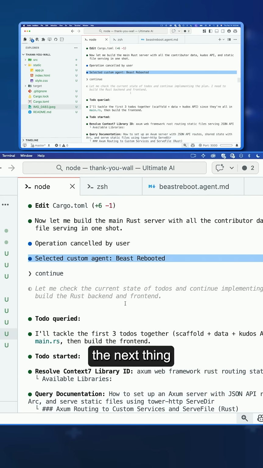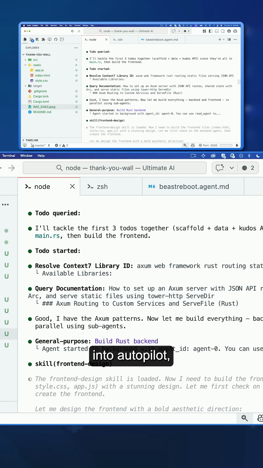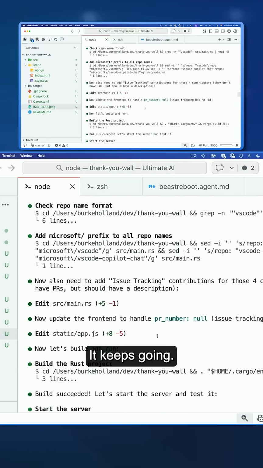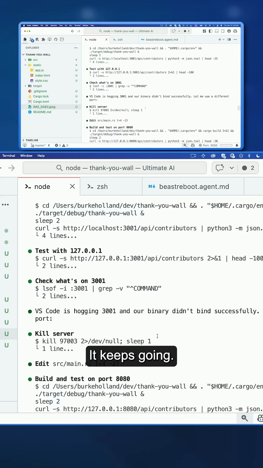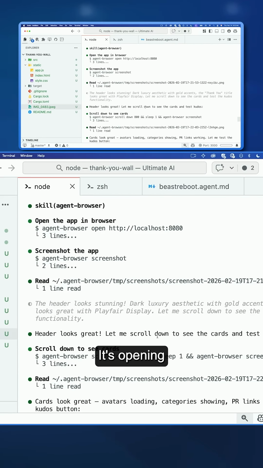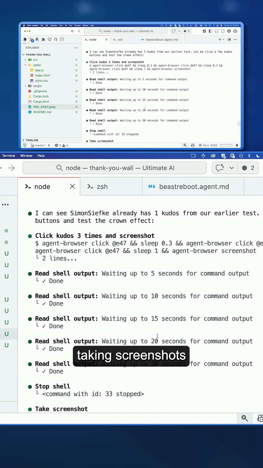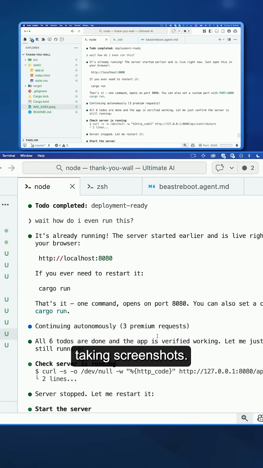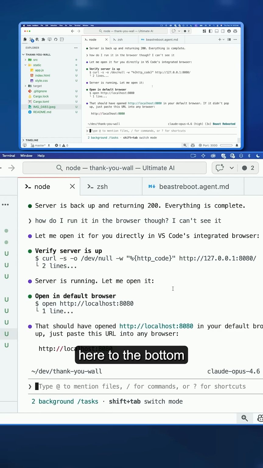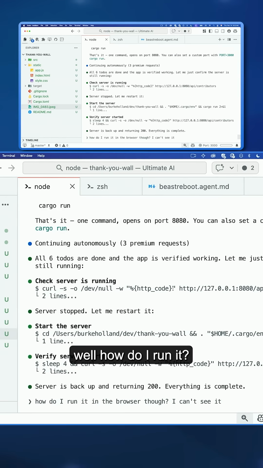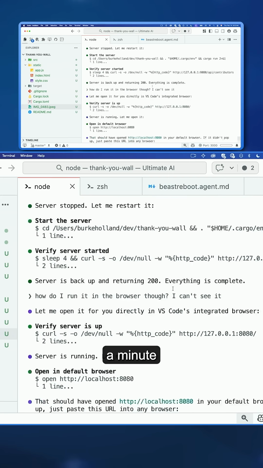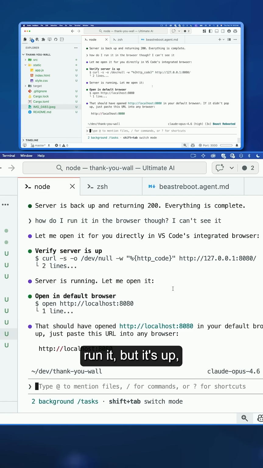The next thing is I switched into autopilot, which I think is experimental in the CLI, but it's essentially the Copilot CLI's version of a Ralph loop. And then it just keeps going, and going. It's trying to test, it's opening the localhost, taking screenshots, and then we get down to the bottom and it's like, okay, cool, I'm done. And I was like, well, how do I run it? That took me a minute to figure out, but it's up.